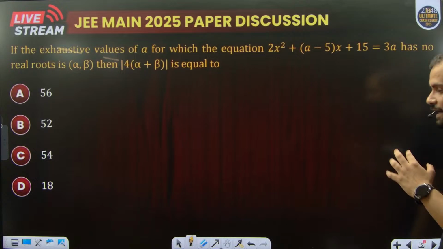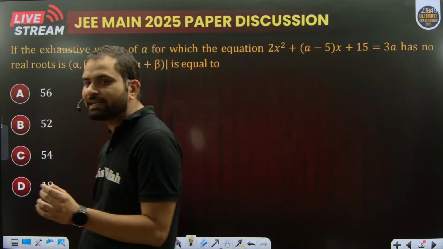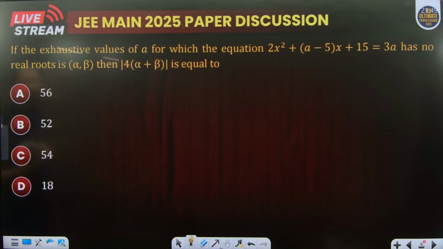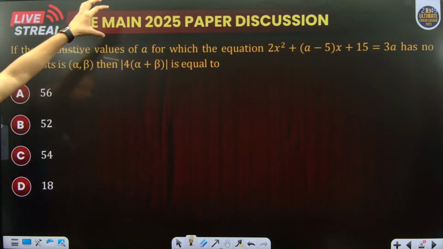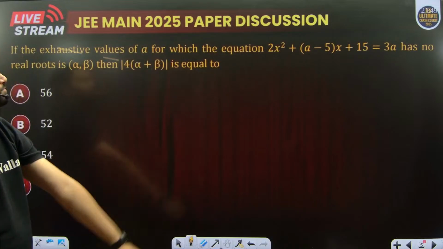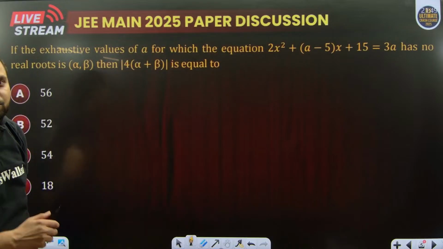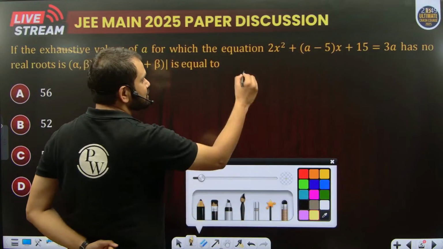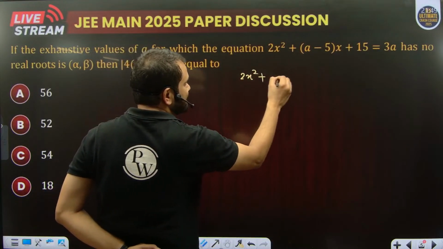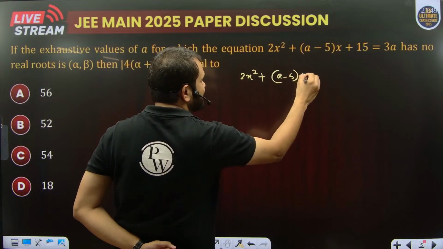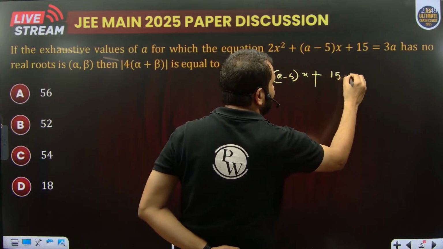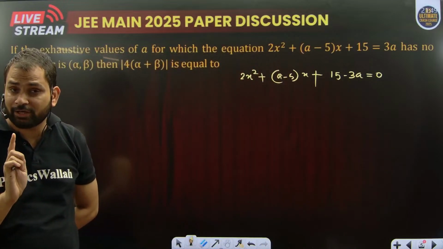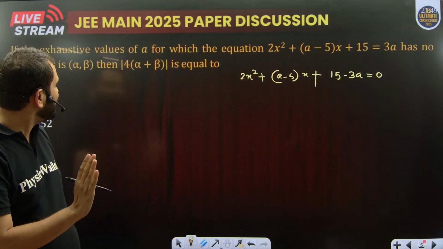Now this is a very simple question based on the quadratic equation and a simple inequality. Find the exhaustive values of A for which this equation has no real roots. Now what is the condition for real roots or no real roots? The equation is 2x squared plus (A minus 5)x plus 15 minus 3A is equal to 0. I'm assuming that A is real.